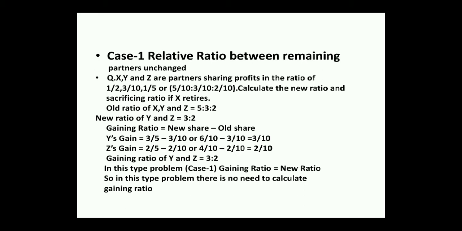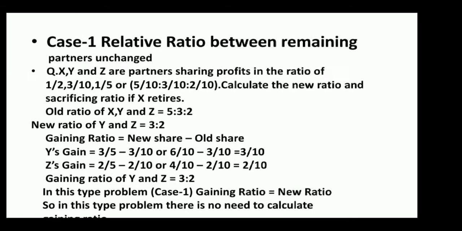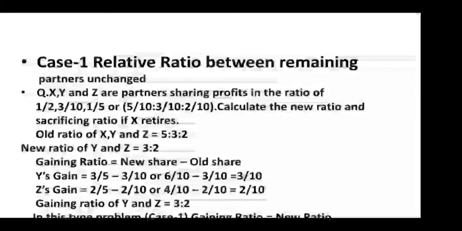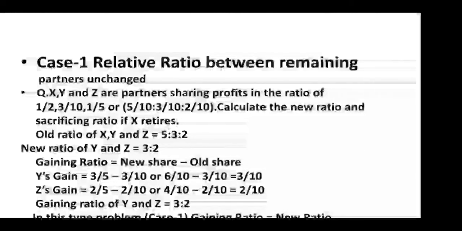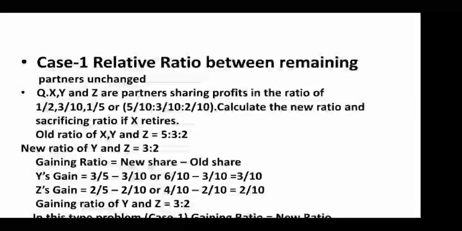When the relative ratio between remaining partners is unchanged. For this, a question: X, Y and Z are partners sharing profit in the ratio of 1/2, 3/10, 1/5, or 5/10, 3/10, 2/10. Calculate the new ratio and gaining ratio if X retires. First, the old ratio of X, Y and Z is 5:3:2. The new ratio of Y and Z is 3:2 because X retires.